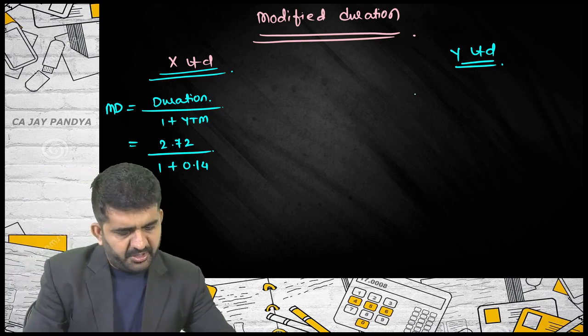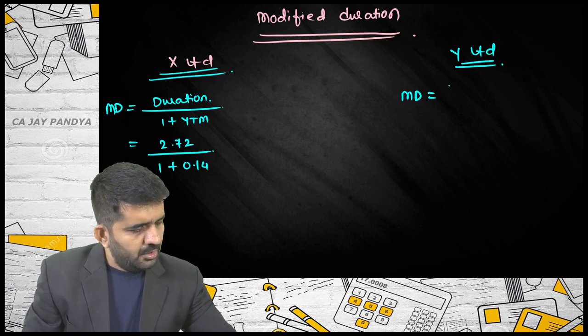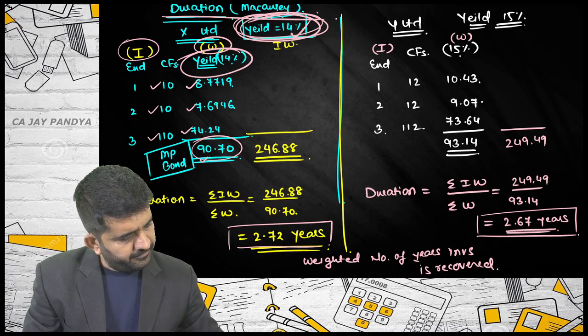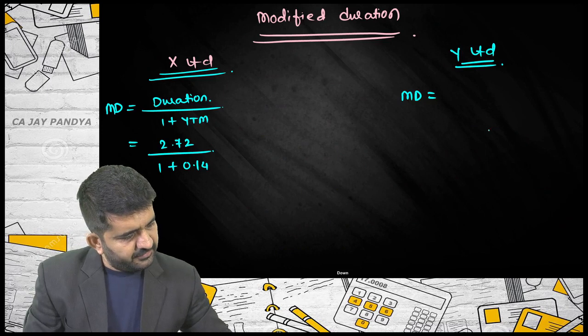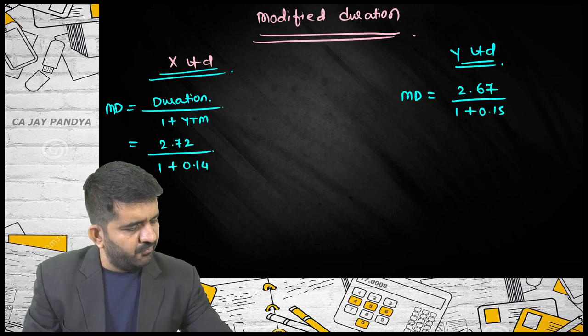What will be the modified duration of Y limited? The duration of Y was 2.67, divided by 1 plus 0.15.